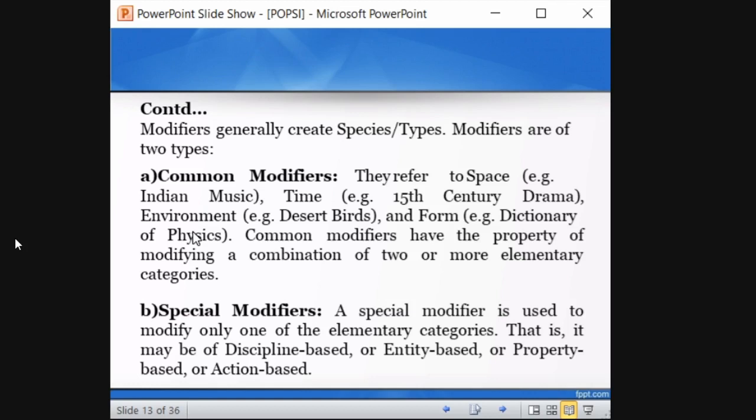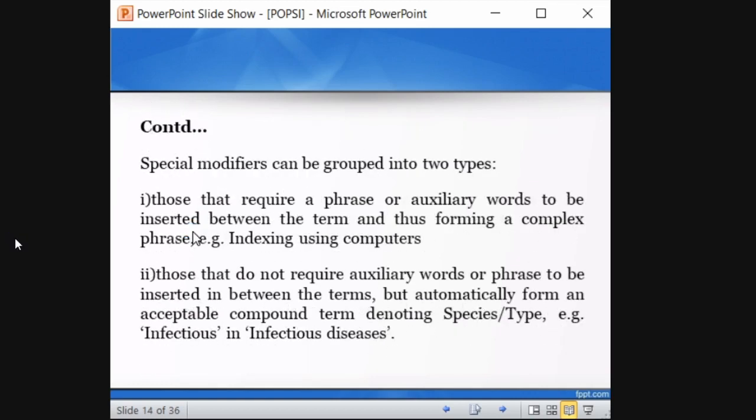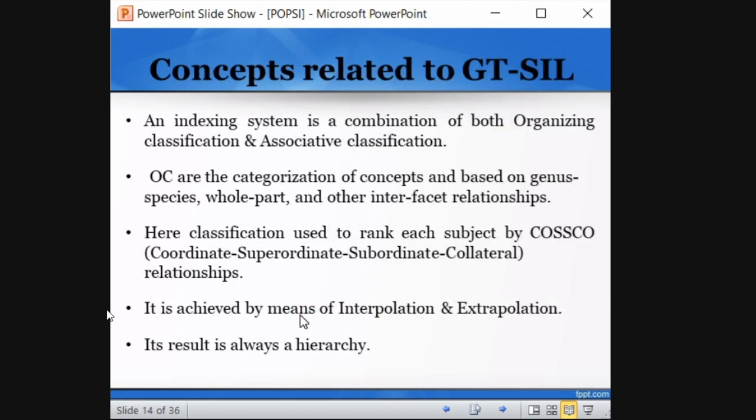Common modifier is CM, special modifier is SM. It modifies only one, like indexing using computers. There, using is an auxiliary term, so it forms a complex phrase. Indexing is separate, computer is separate. So using an auxiliary term, it becomes a special modifier. Or it denotes some species or types, like infectious diseases. This comes under special modifier.